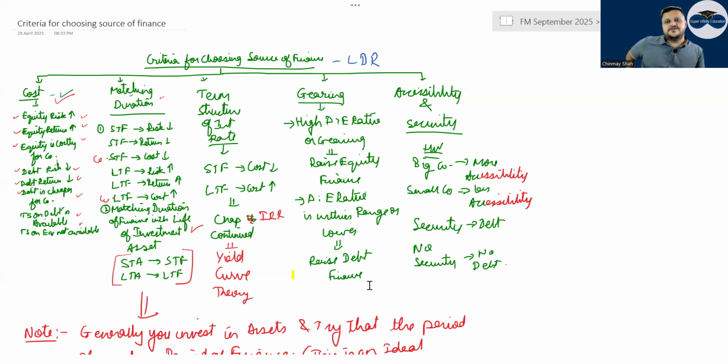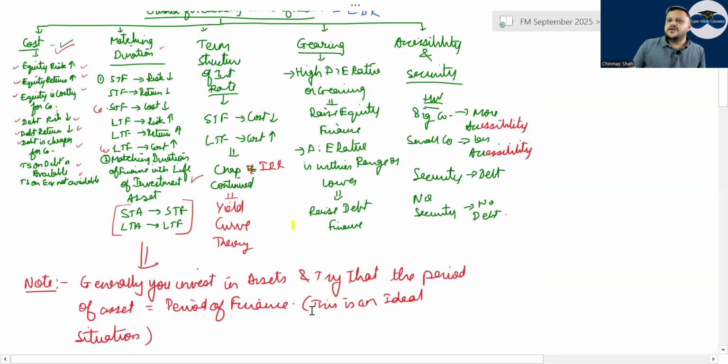Is it compulsory to pay an equity dividend? Not at all compulsory, and no tax shield is available on equity dividend. Matching duration: short-term finance is generally less risky, with lower return for the investor and lower cost. Long-term finance is generally more risky, with more return and more cost. Match the duration of finance with the life of the investment: short-term assets funded by short-term finance, long-term assets funded by long-term finance.